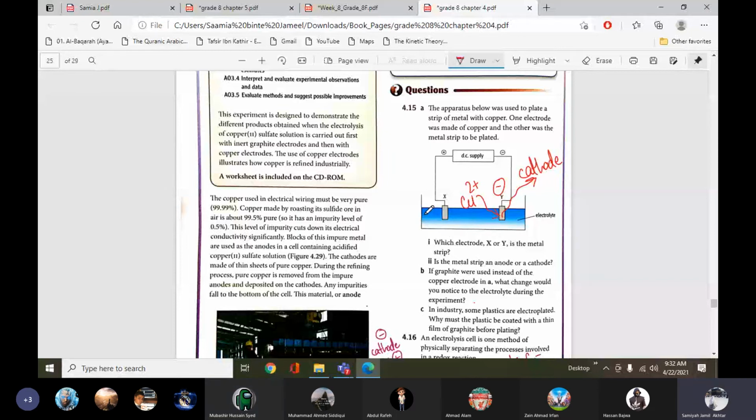See, they are saying if only the copper electrode was replaced. This X is made up of copper. They are saying if this electrode is not made up of copper but of graphite, the rest of the thing will be the same. In the solution we take copper sulfate, or any salt of copper. So what will happen if we take graphite? Ma'am, the solution will become acidic.